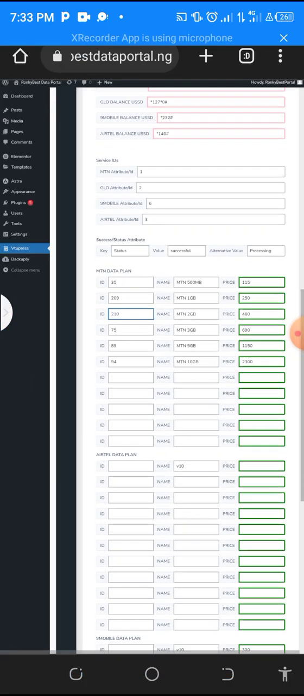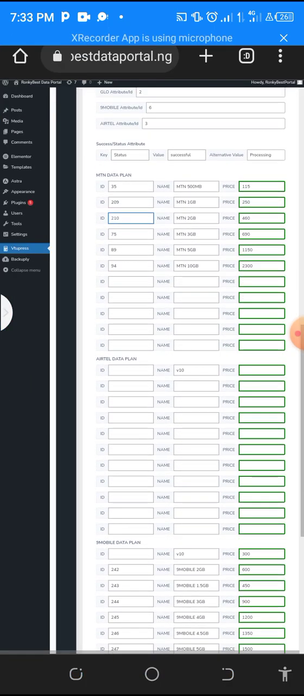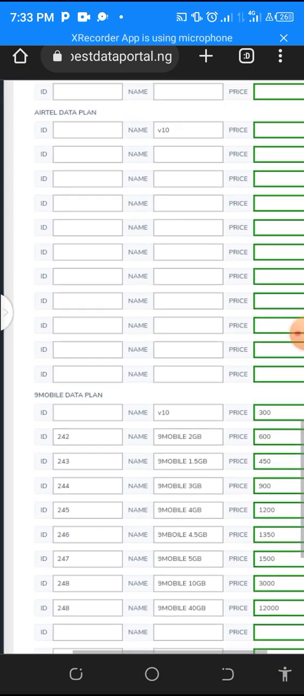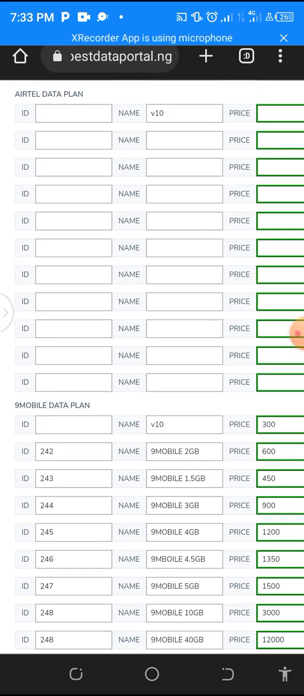So if Nine Mobile is using SME too, you scroll down to where you see Nine Mobile. You go and check the data ID, you write the data name, and you write your own price. Your own price. But the data ID, you just have to write it the way it is on the API dashboard that you check.